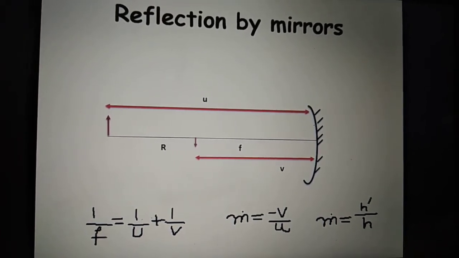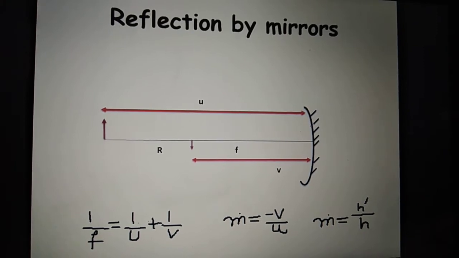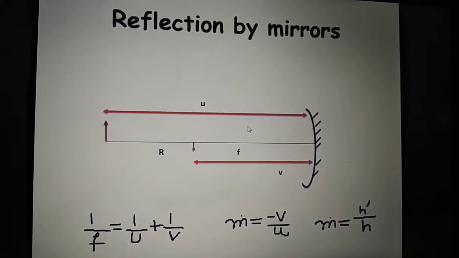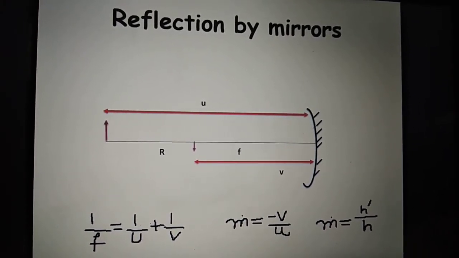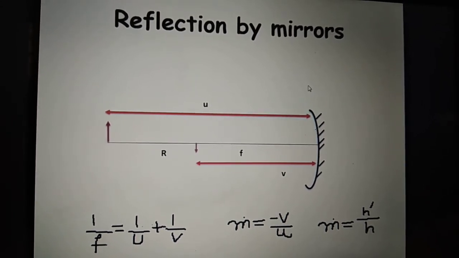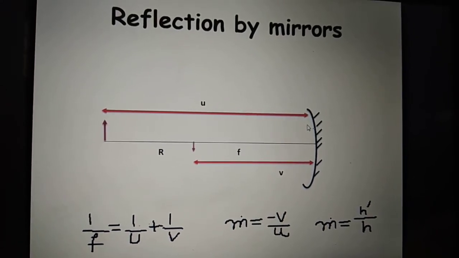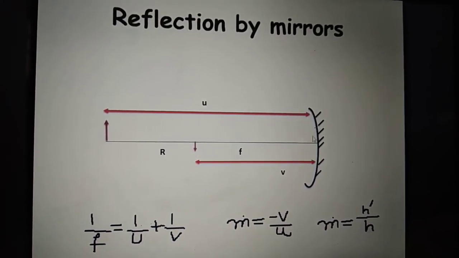The most important part about this chapter is that you should know how to draw ray diagrams. For drawing ray diagrams, we have to be very well versed about mirrors. Mirrors are of three types: plane mirror, concave mirror and convex mirror. In this example, I am taking a concave mirror.